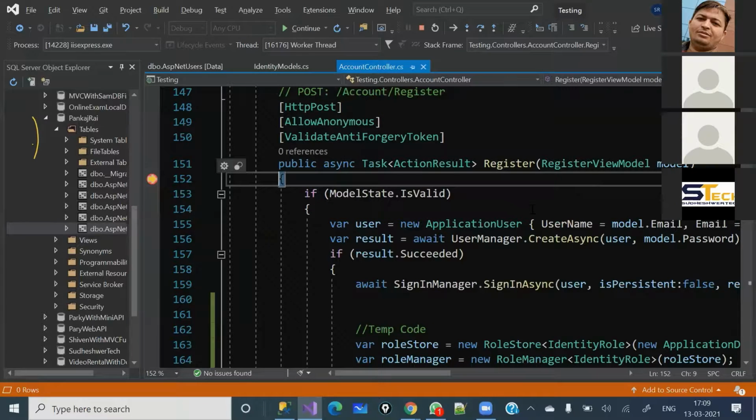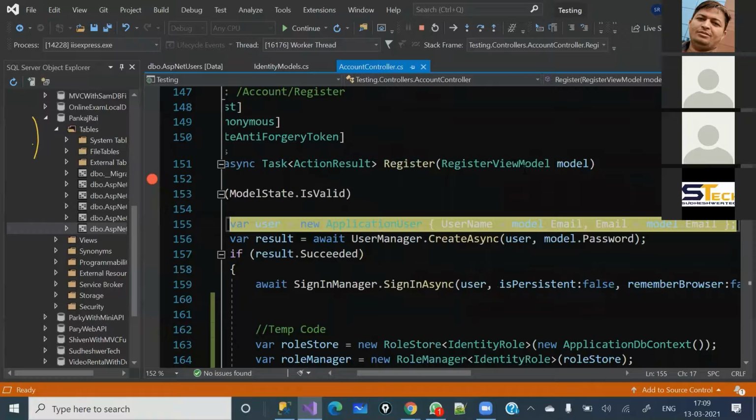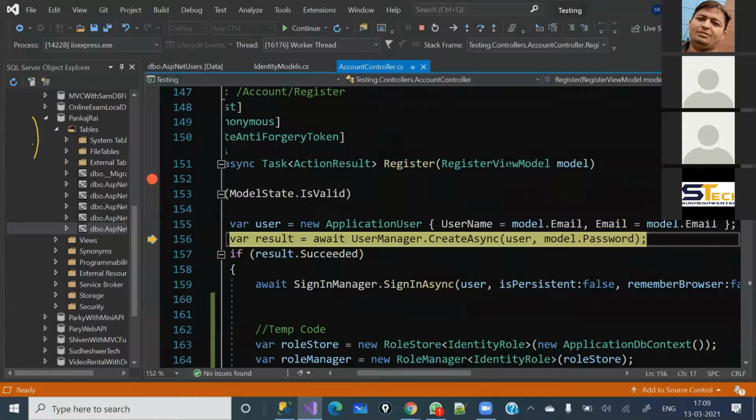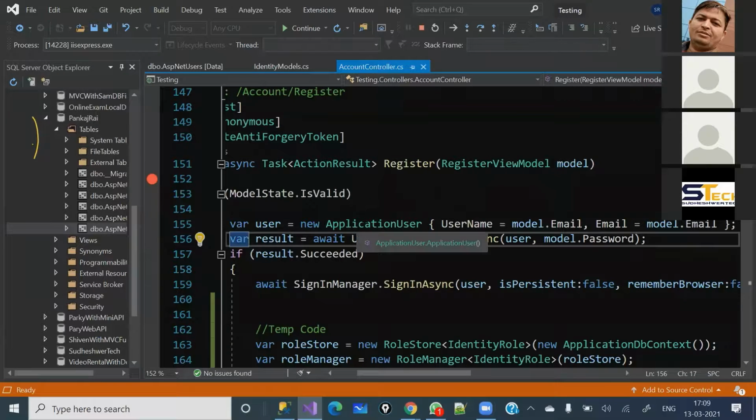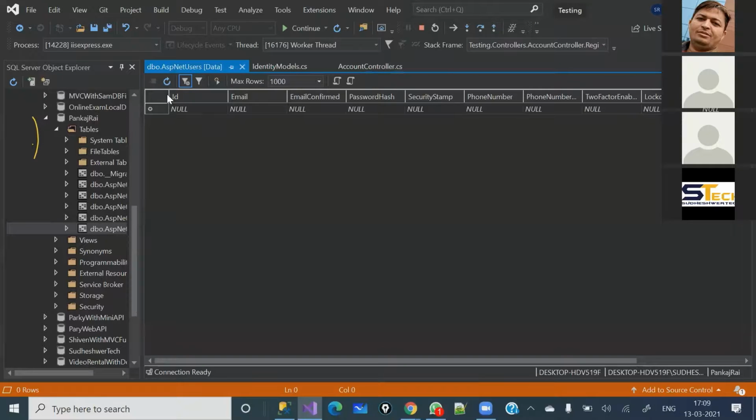Now see, here it has just assigned to the domain model all the properties which we got from the view model. A view model is basically a model used only for the view, so we create the view model. And here, see, this line of code has been executed. Now let's come back here and refresh this one. You will see that the entry has been put here, right?